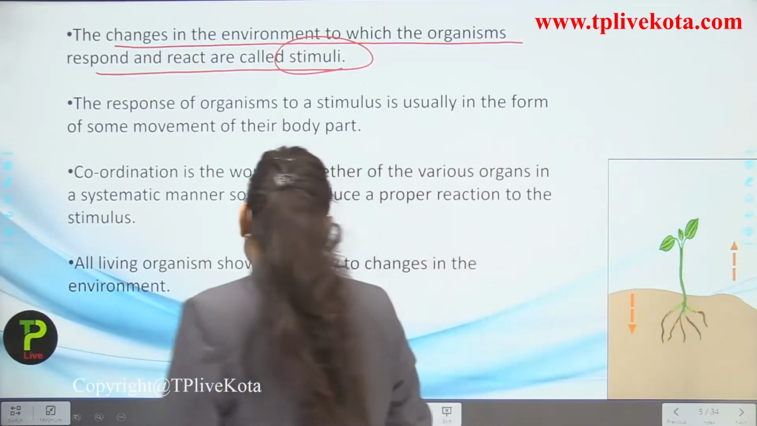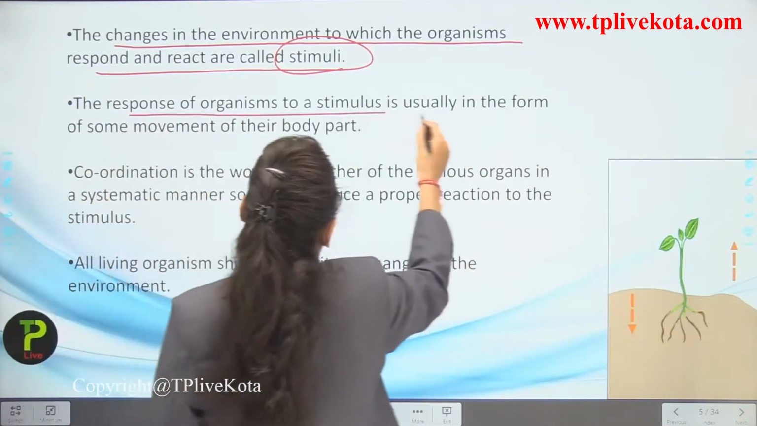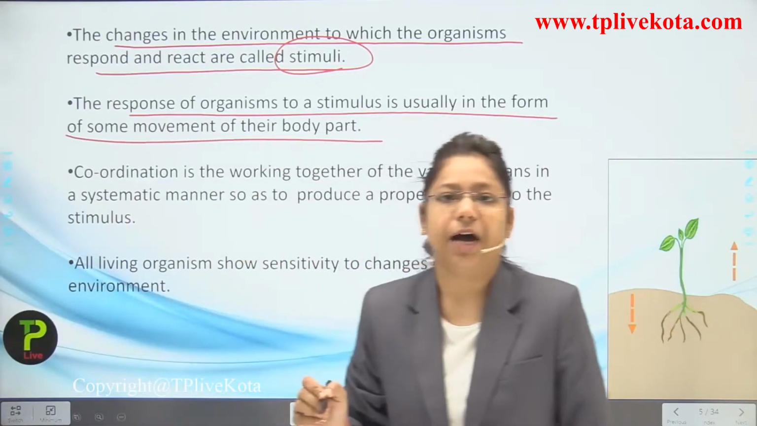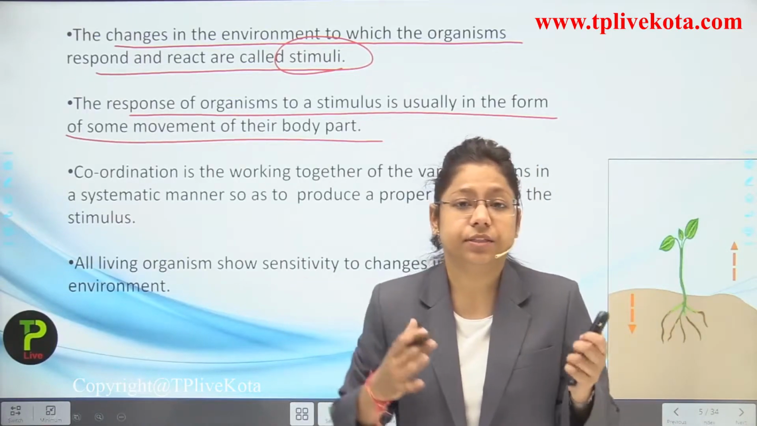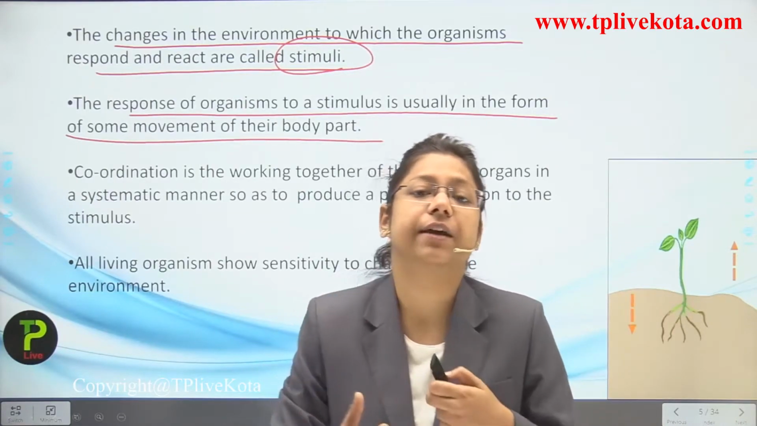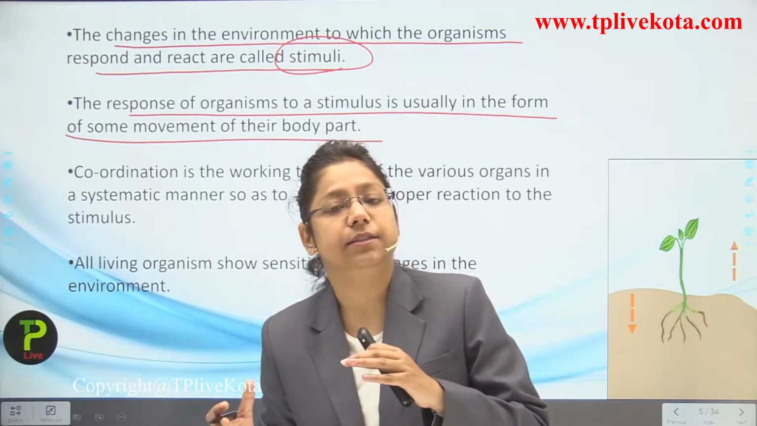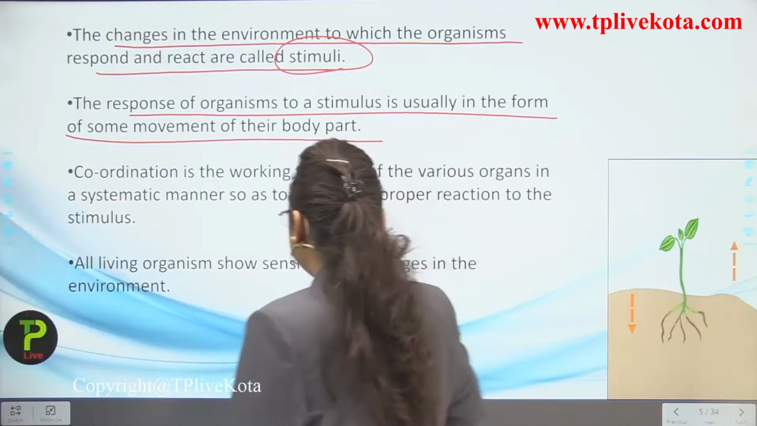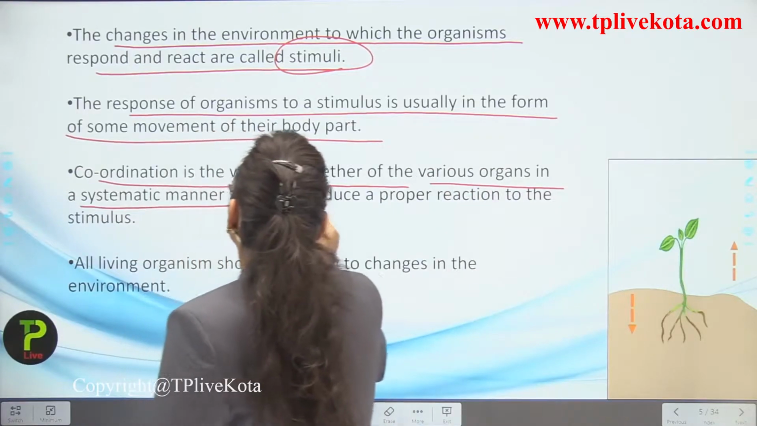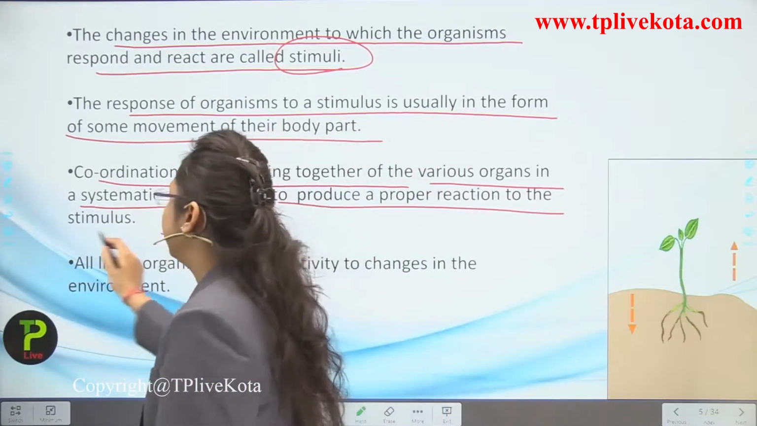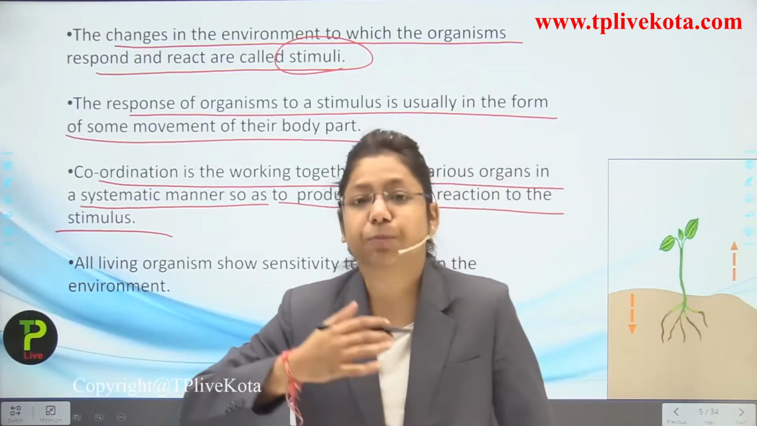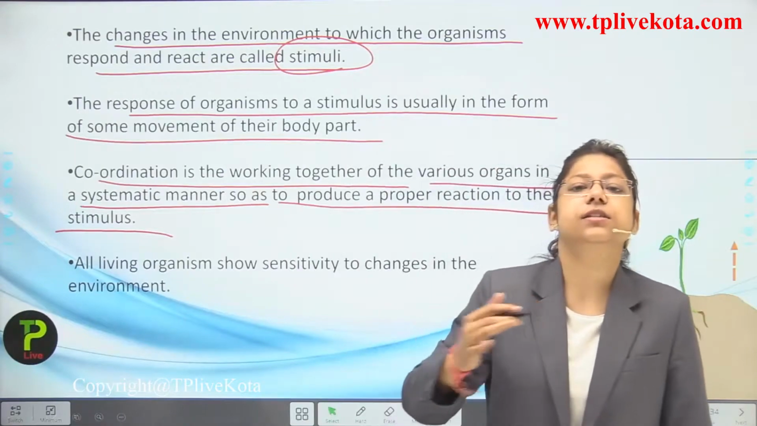Now, next point: the response of organisms to a stimulus is usually in the form of some movements of their body parts. Some body parts receive the stimulus and there is movement. Means if they are receiving the stimulus, then there is movement. Next point: coordination is the working together of various organs in a systematic manner so as to produce a proper reaction to the stimulus. When I am getting a stimulus and I am responding towards it, this is coordination.